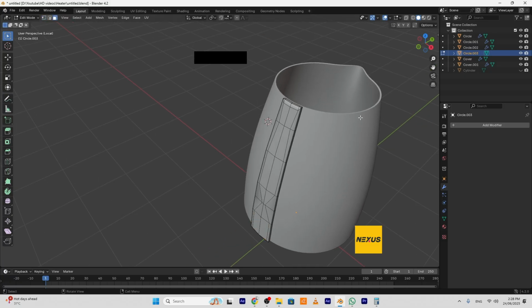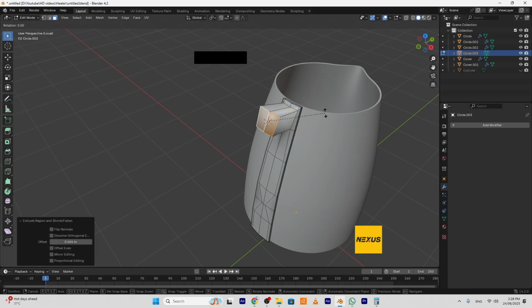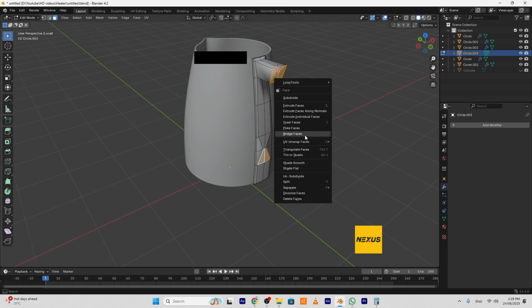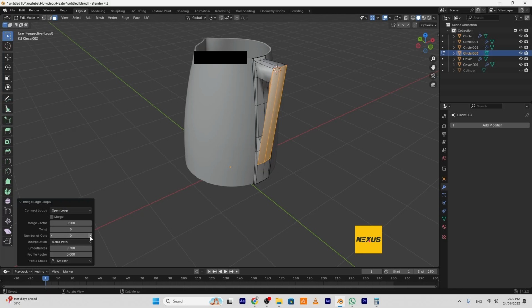Go to face selection, select this one and this one, extrude along normals, like so, rotate it in x-axis, move it down a little. Okay. Press and hold shift, select these both two, right click, bridge faces. You will get this menu, make the number of cuts to keep a blend path, and you can play with the smoothness here. I will keep it like this.